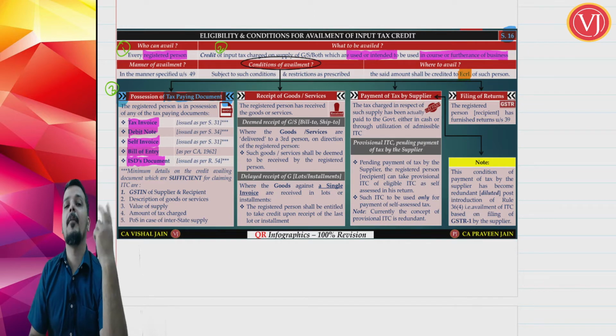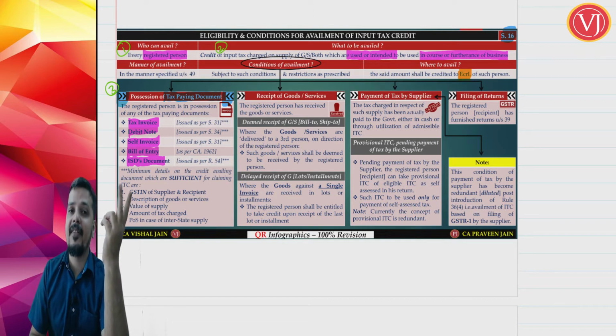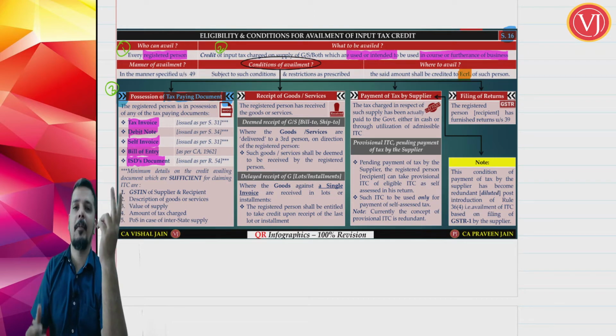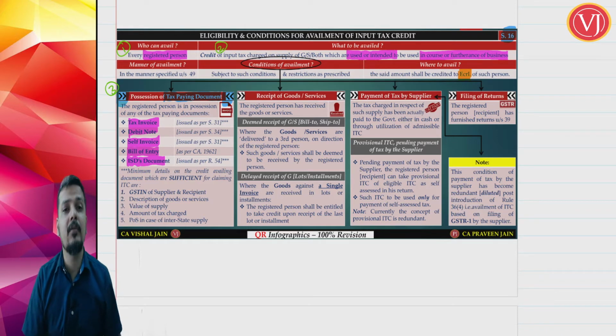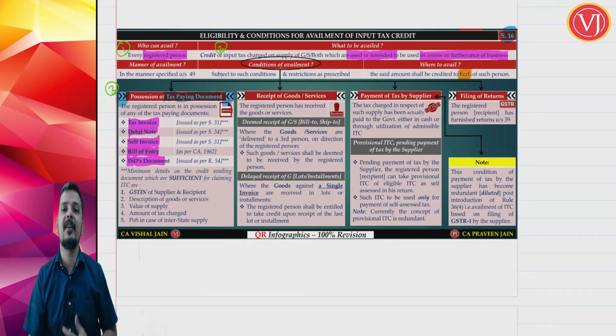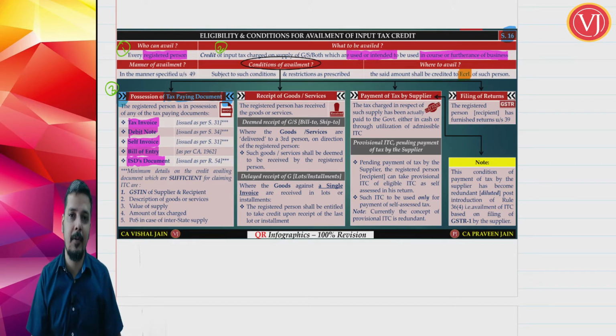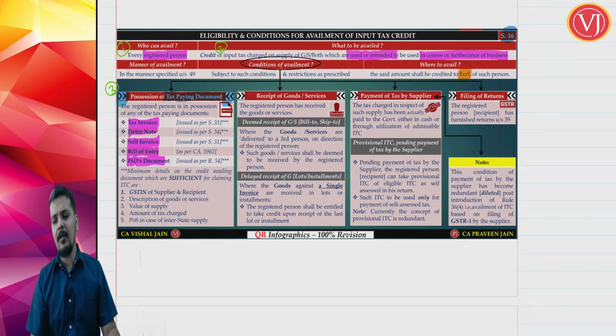Or if you are talking about RCM, self invoice. I have to create invoice on my own. Recipient has to create invoice on his own. Or if you are talking about import of goods, it is bill of entry. Or if you are talking about the head office giving credit to branch office, it is ISD document, input service distributors document. Now friends,